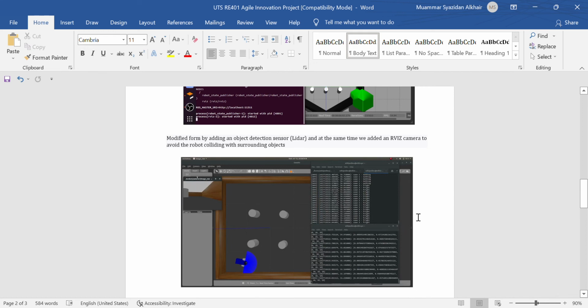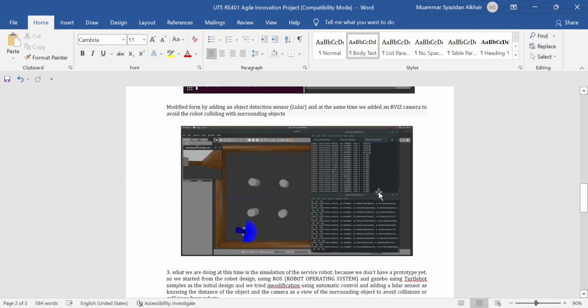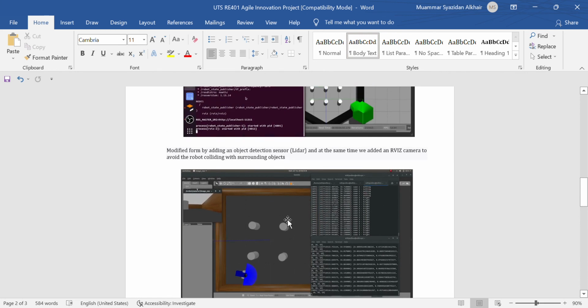We don't have a prototype, and we have a simulation on the PBL project, and this is the final design. Okay, we and the team are waiting for the prototype robot.